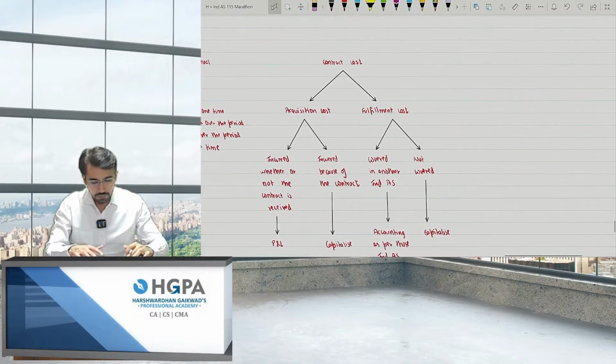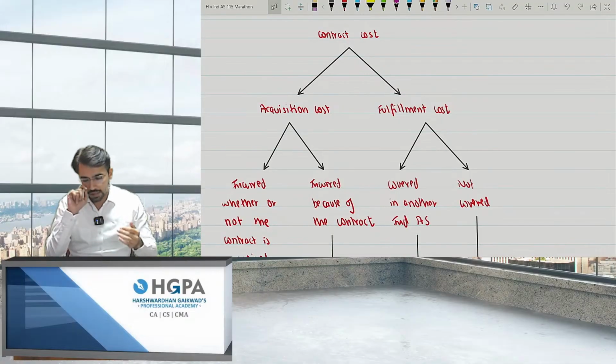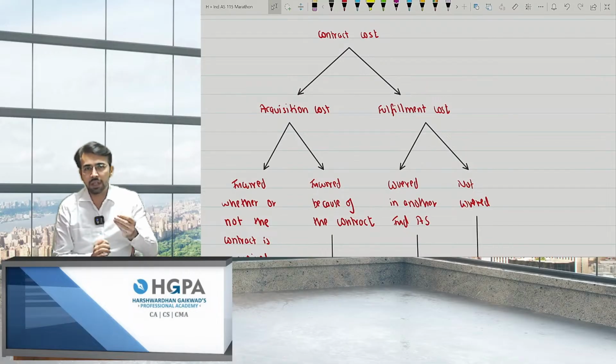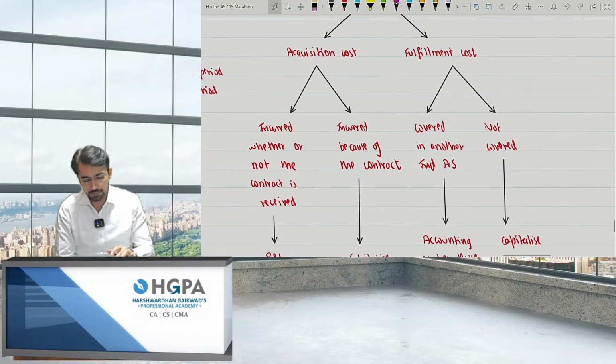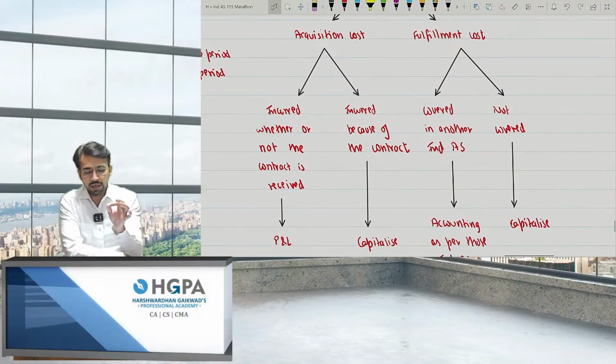Now, the next point is contract cost. Now, what is contract cost? Basically, this is as good as AS 7. There are only 2 to 3 theory questions on this, so I'll be discussing those also. Acquisition cost and fulfillment cost. Now, what is acquisition and what is fulfillment? Acquisition cost means it will be incurred whether or not. So basically, there are 2 points: incurred whether or not the contract is received.